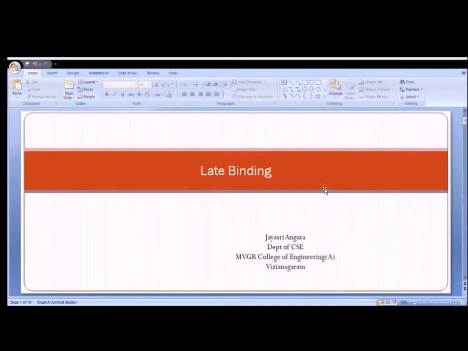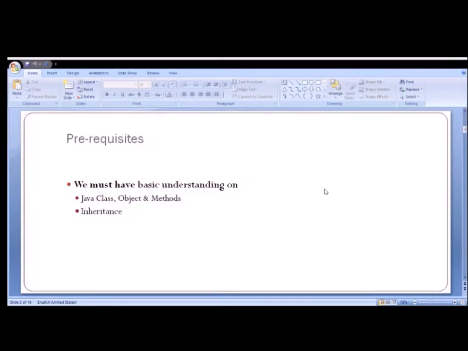My hearty welcome to all students to this session on late binding. This is also known as dynamic binding. We refer to the same concept even as runtime polymorphism. Prerequisites: we must have basic understanding of Java class, object and methods, and also the concept of inheritance.